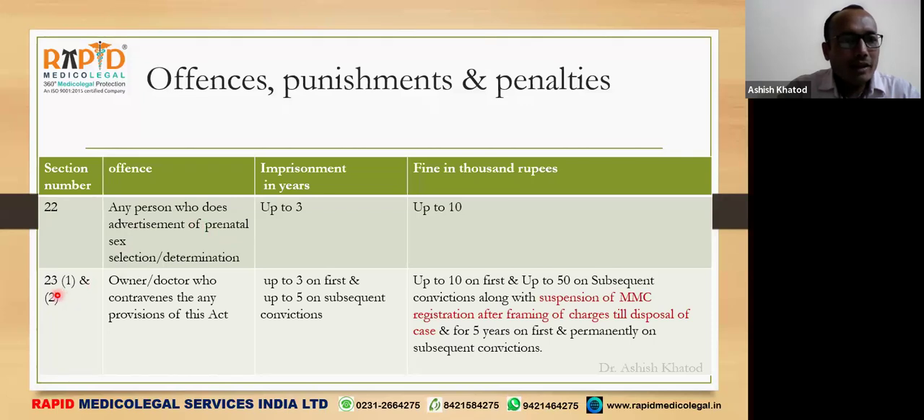And again, this is section 23, subsections 1 and 2. The owner or the doctor who contravenes any provisions of this act may be punished with imprisonment up to 3 years on the first conviction and up to 5 years on subsequent conviction. So there are various cases where the doctors were doing the same offense multiple times. So in this case, there is an enhanced punishment for subsequent convictions, and at the same time, the fine for the first conviction will be up to 10,000 rupees, and for subsequent conviction, it will be up to 50,000 rupees. But there is one dangerous provision, according to which